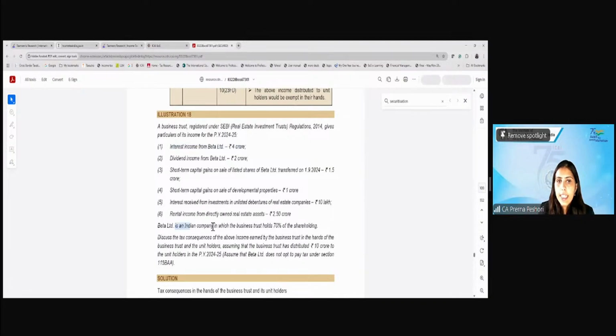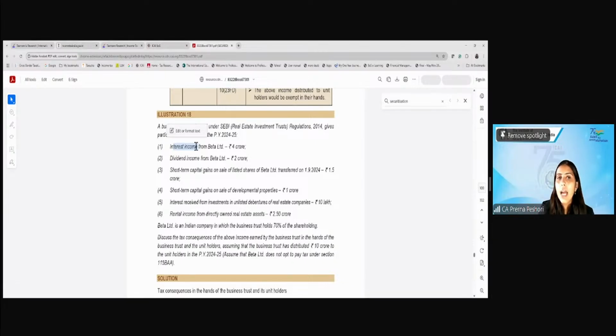Now, Beta is an Indian company in which the business trust holds 70% of the shareholding. What will be the taxability of this interest?